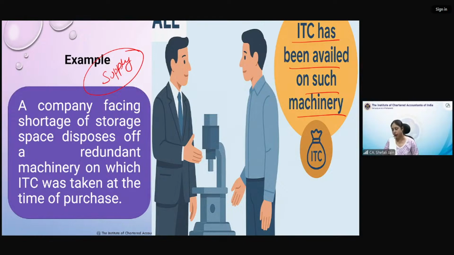Still, yes, Anil, I told, yes, that 50 is still lying in our credit ledger. Okay.